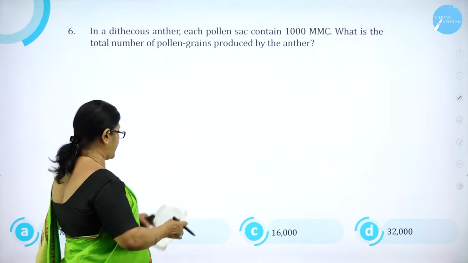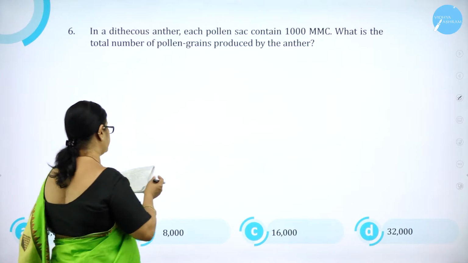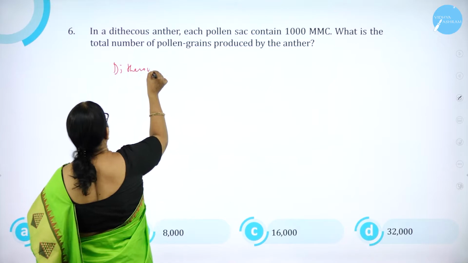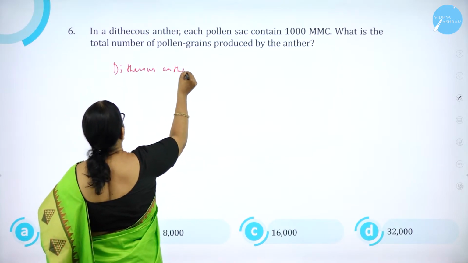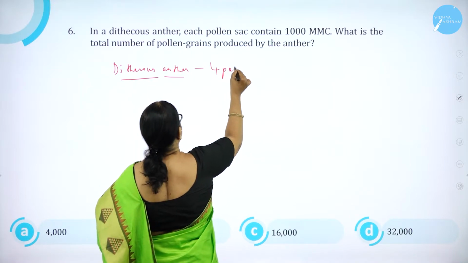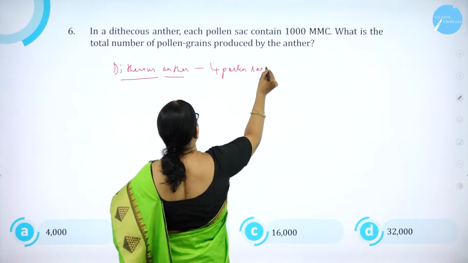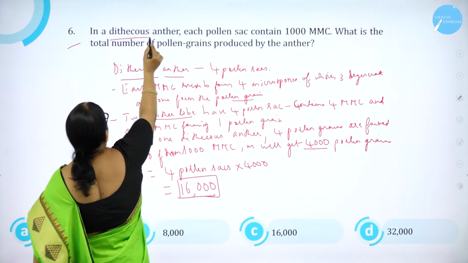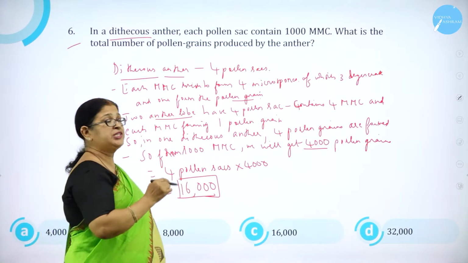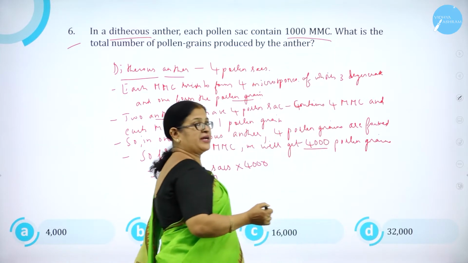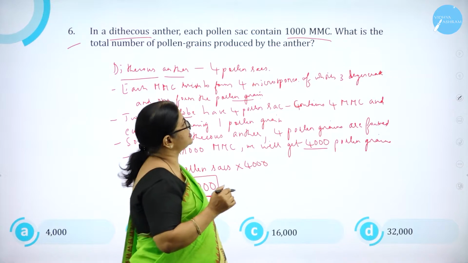Moving on to question number 6. In a dithecous anther, each pollen sac contains 1000 MMC, microspore mother cells.